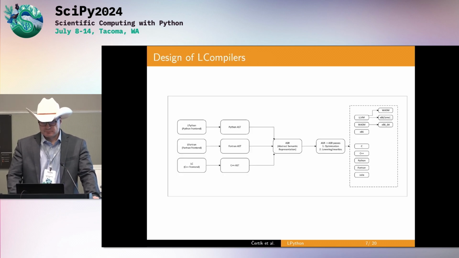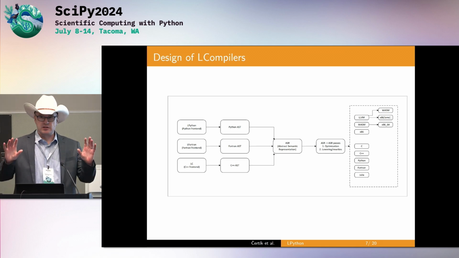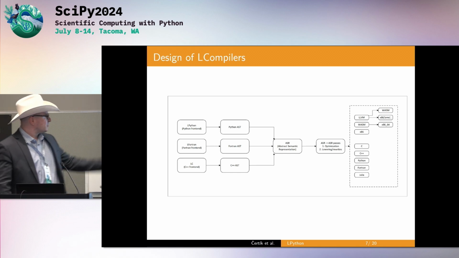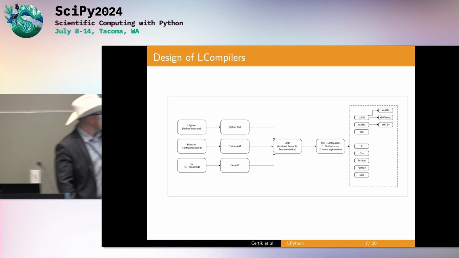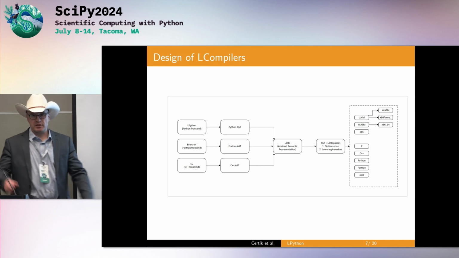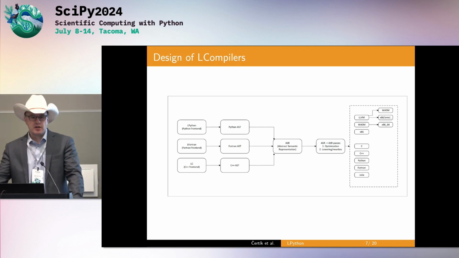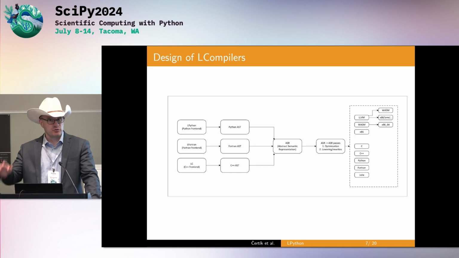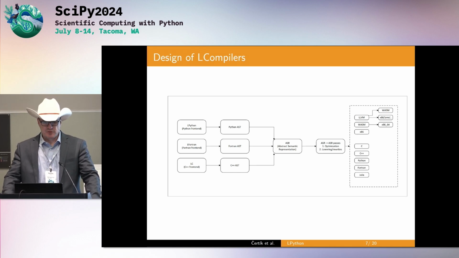Okay, so let's show you a demo. Before we go to the demo, let me at least briefly show you the structure of the compiler. It's kind of hard to see, but there are three front ends: LPython, LFortran, and LC. LPython is what I'll mostly be showing you here. That's the Python front end. LFortran is a Fortran front end. I'll show you just a little bit of it. LC is a C++ front end, a subset of C++.